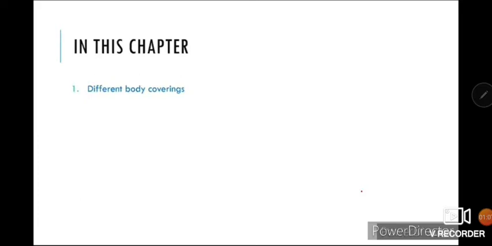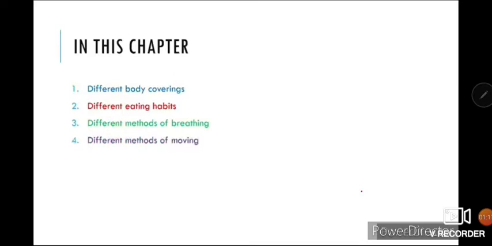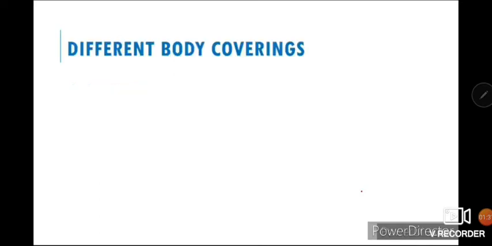In this chapter we'll study different adaptations like different body coverings, different eating habits, different methods of breathing, different methods of moving, and migration. Now let's start with the chapter. First of all, let's study different body coverings.